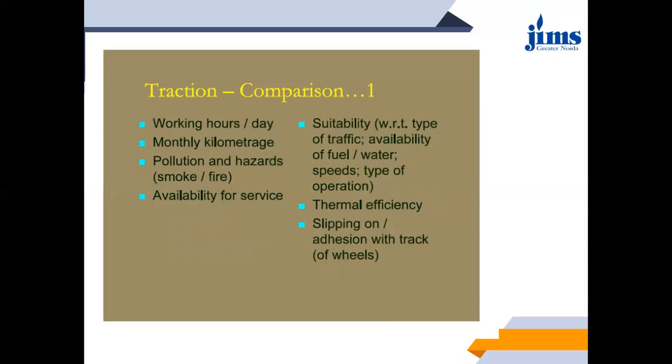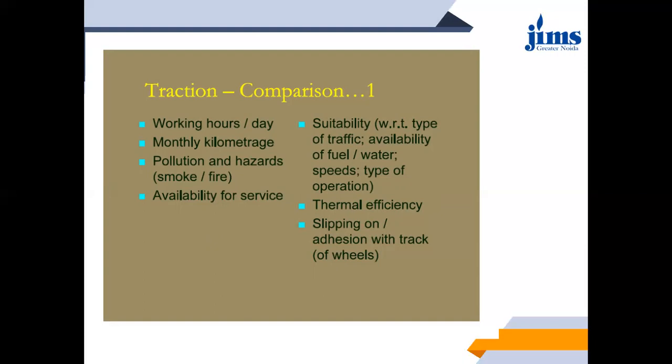Apart from those parameters, which were the physical parameters directly related to the locomotive itself, there are certain parameters which are used to compare between both the locomotives. That is working hours per day, the maximum capacity that a locomotive can handle. That means the number of working hours a locomotive can go for continuously in a day. Then the monthly kilometer capacity, then pollution and hazards.